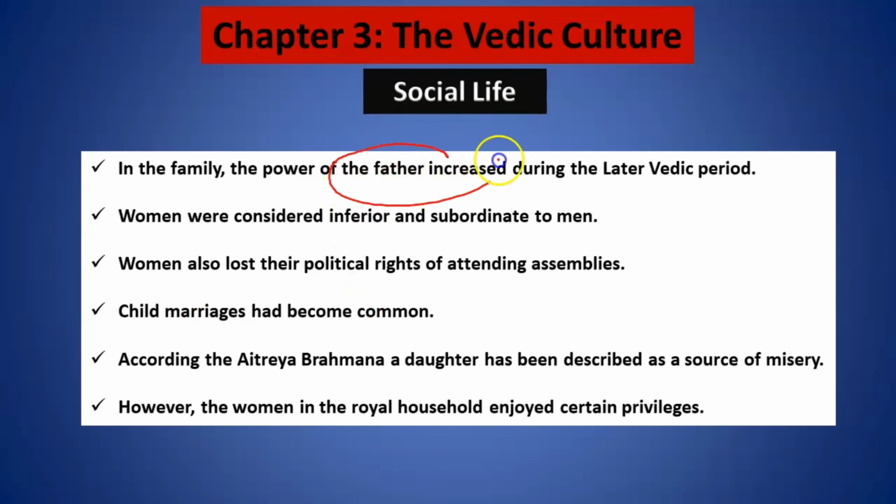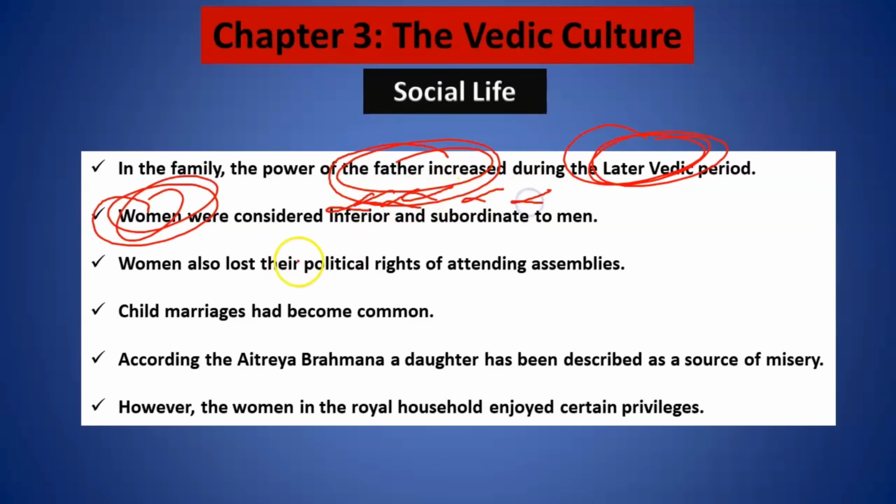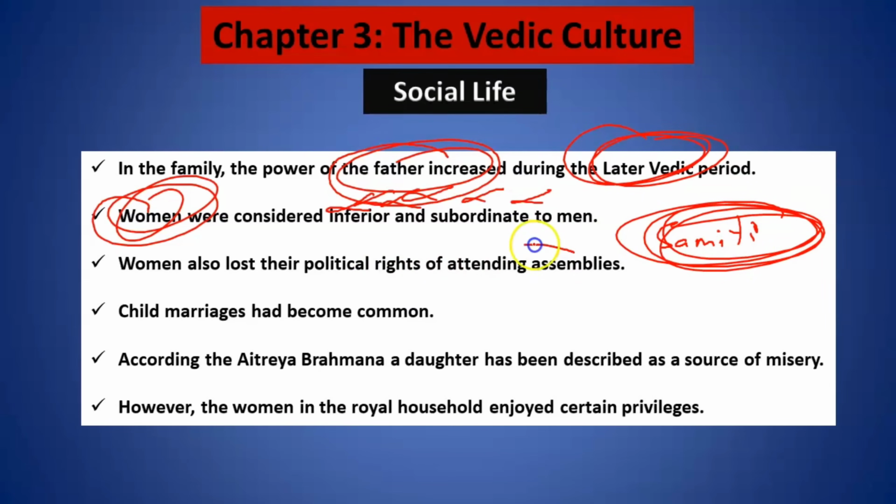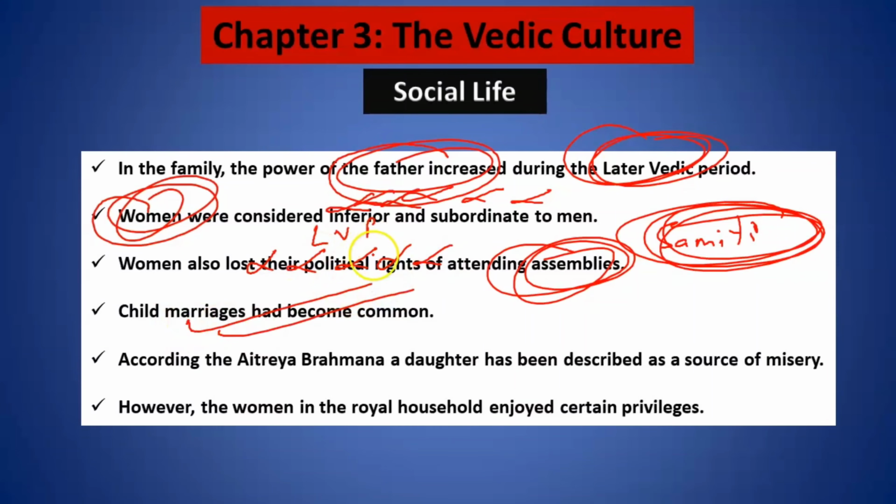Now, the power of the father increased during the later Vedic period. During the early Vedic period, women were given a lot of respect, but now they were considered inferior and subordinate to men. Earlier I told you that in Samitis they used to go and had political rights of attending the assemblies. But during the later Vedic period, they lost their political rights too. Child marriages became common.